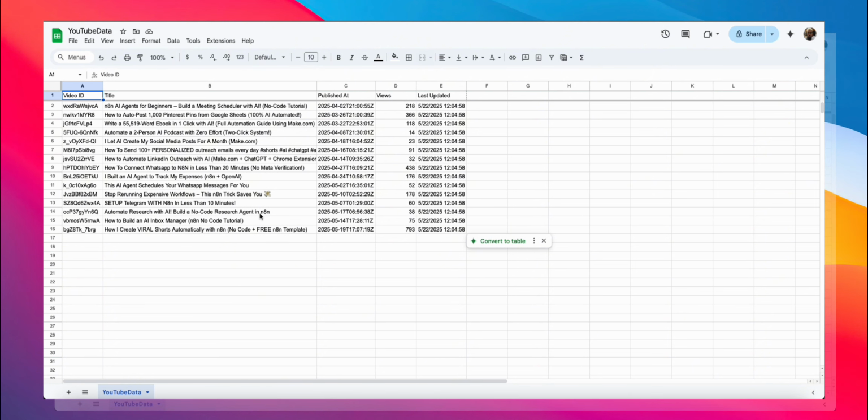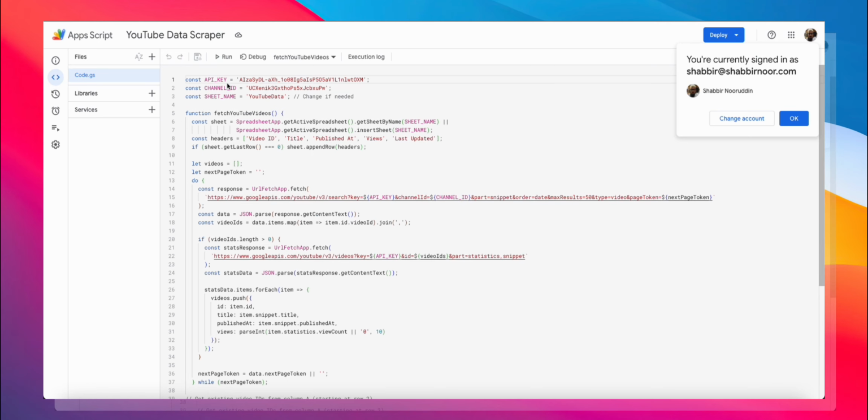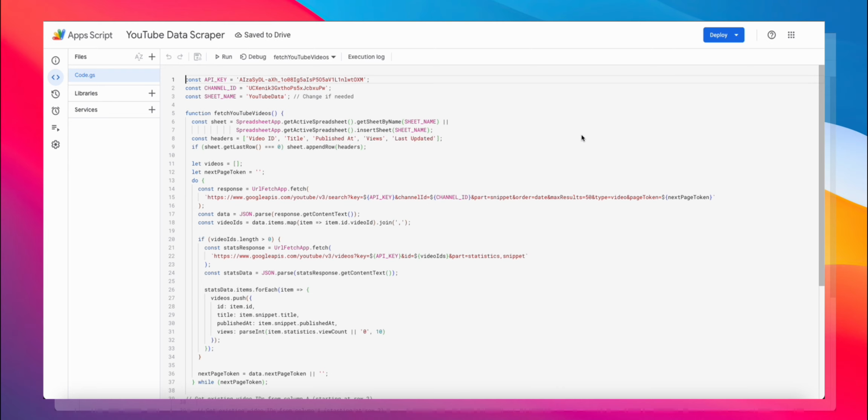So now let's go ahead and add the script. So go ahead and click on Extensions and Apps Script, and you'll be able to add a new script over here. So I've already got one here. I've already got mine set up. You can see I've got the API key, the channel ID, the sheet name as well. And I used ChatGPT to generate this script.